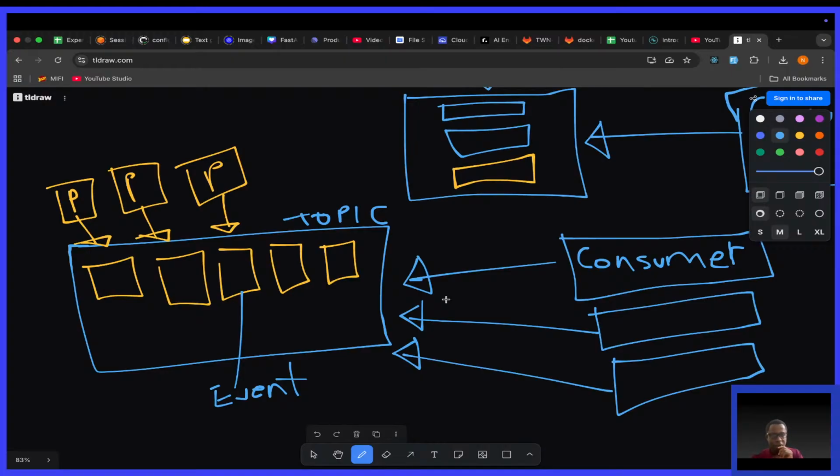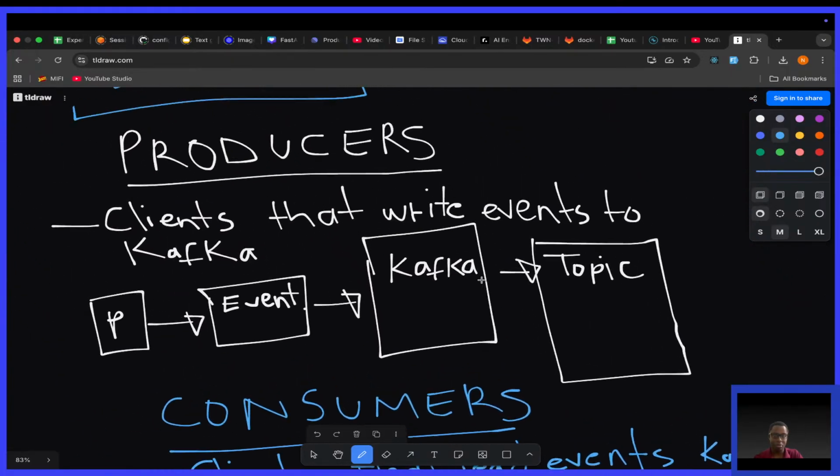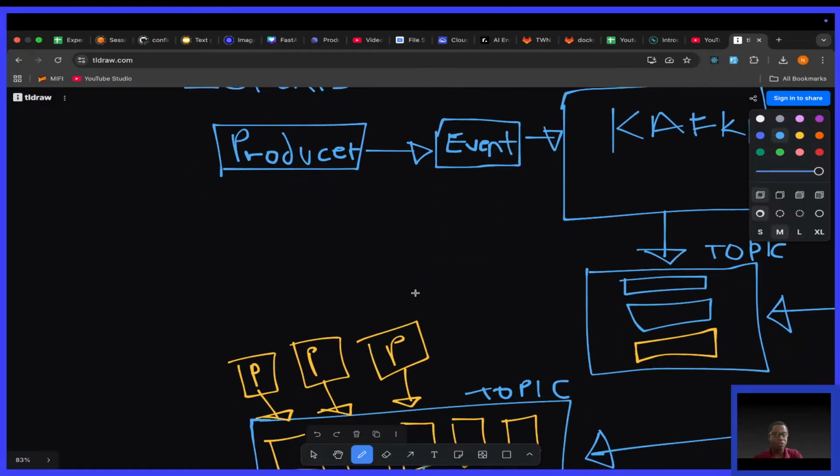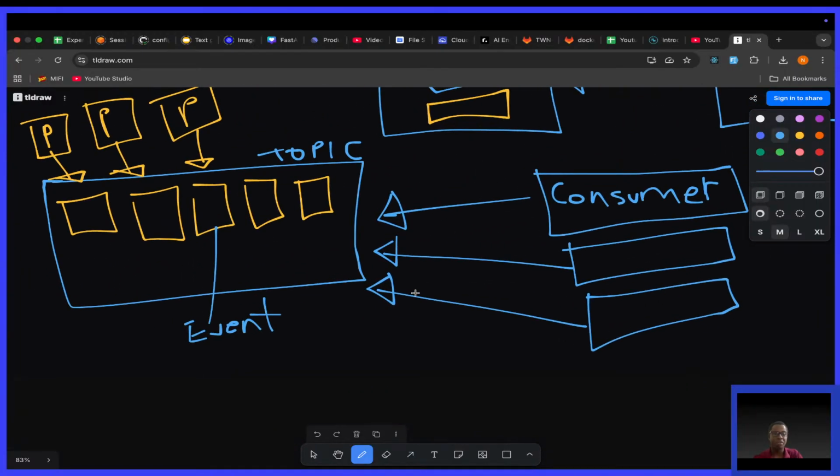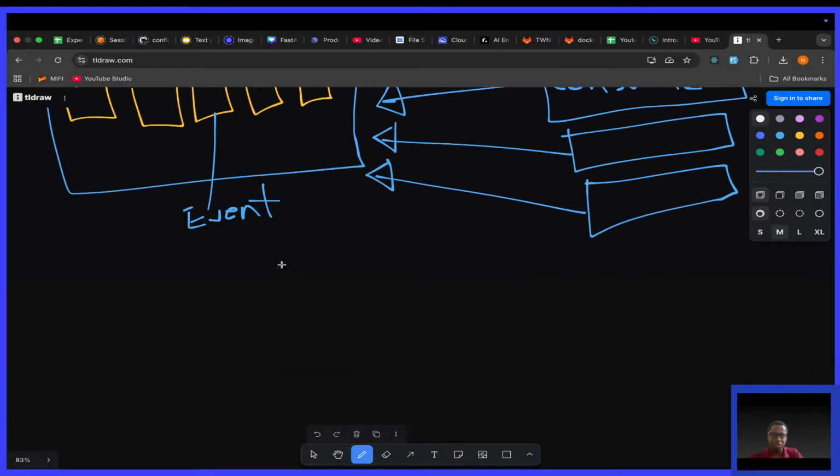Now, one more thing I need to let you know. I told you that Kafka is a distributed system, and now you're starting to understand how it is distributed. You have a number of producers, a number of consumers, and also a number of brokers. Remember, you can have many server machines working together to make sure that everything is going on well. But one more thing I want to mention: Kafka has another concept called partitions. Let me write this in uppercase. Partitions.